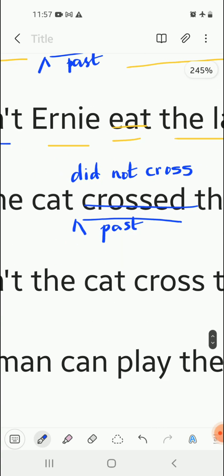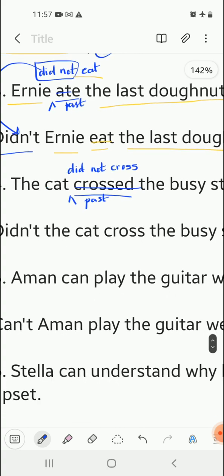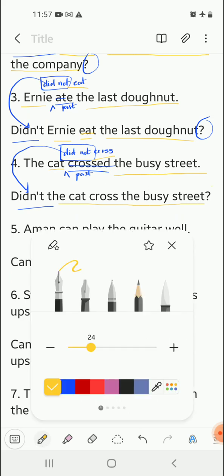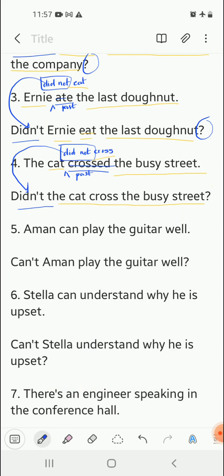Now: The cat did not cross the busy street. This is the negative sentence. Now "did not" will be written as "didn't", and we begin the sentence with "didn't". The rest of the sentence remains the same: Didn't the cat cross the busy street? And then finally, we have a question mark at the end.